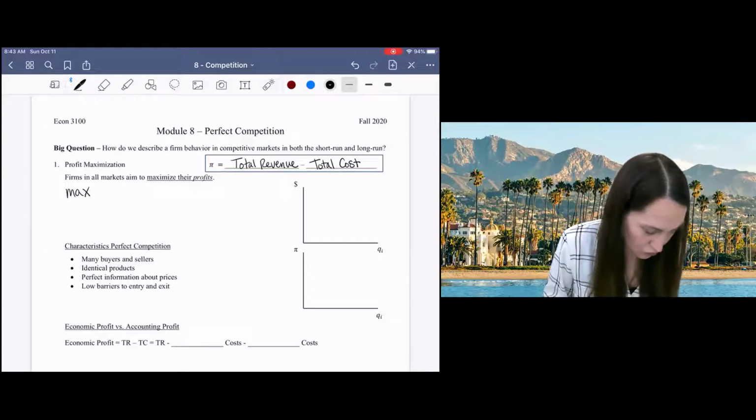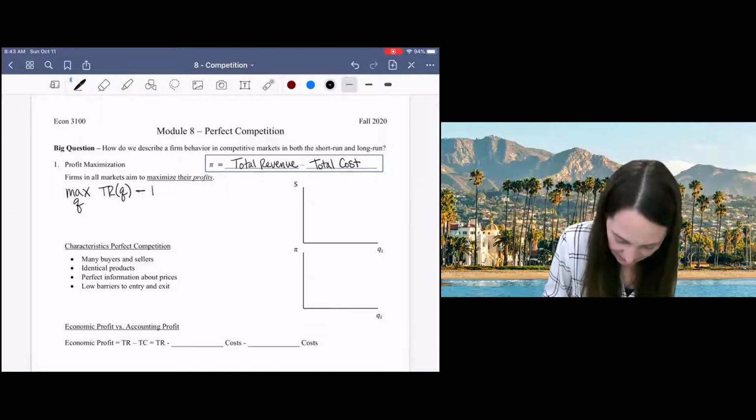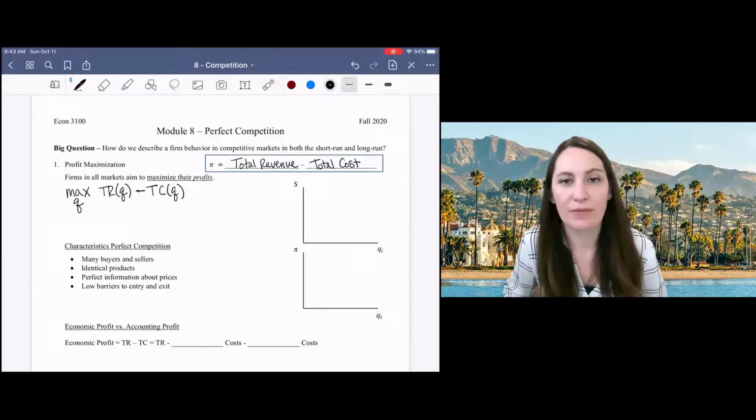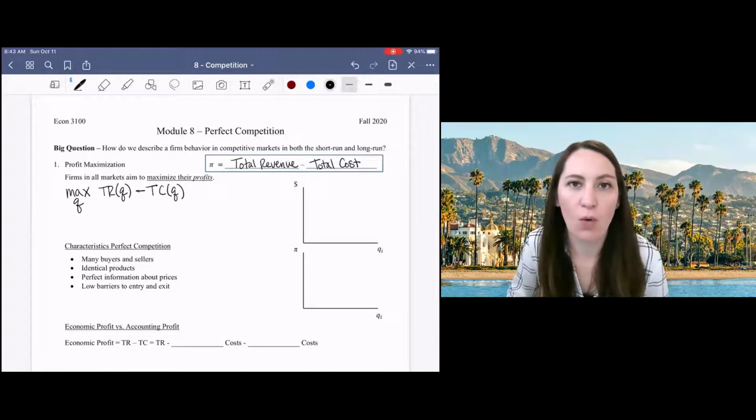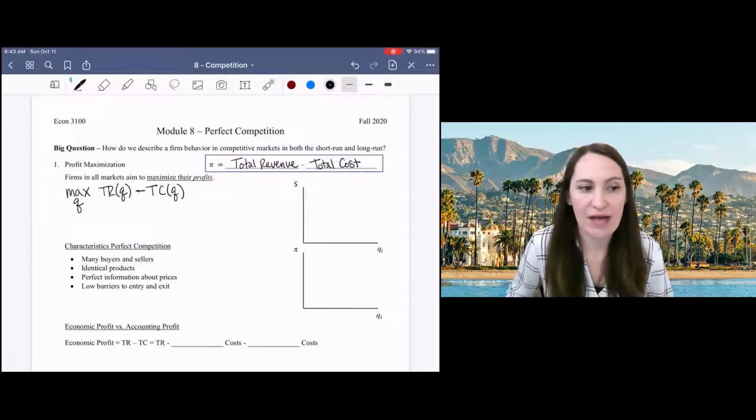So if we want to maximize profits, we will be choosing the quantity that gives us the highest value for this function. So we would write total revenue as a function of quantity produced, total cost as a function of quantity produced, and then find the maximum of that function.